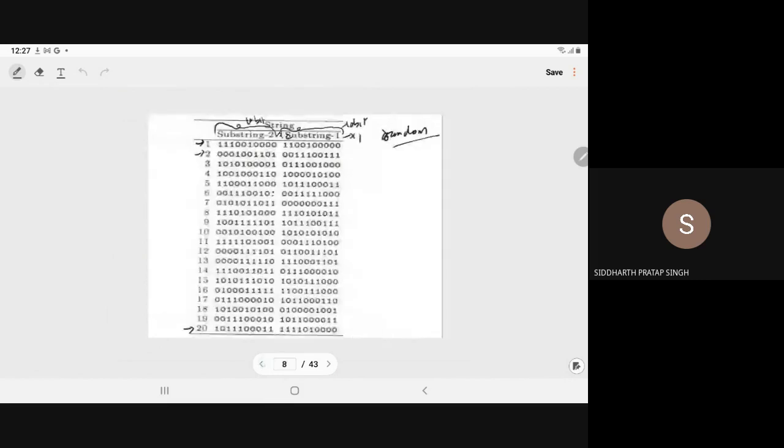Now, here we have taken the initial population. In the initial population, the first string is 1 1 0 0 1 0 0 0 0 0. First, what is the decoded value?